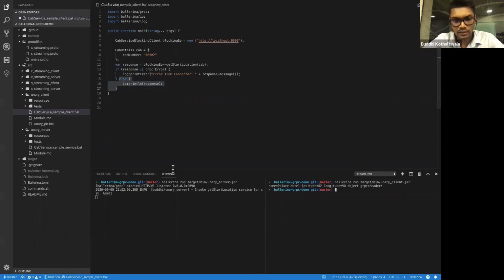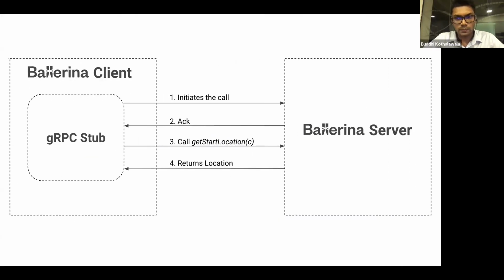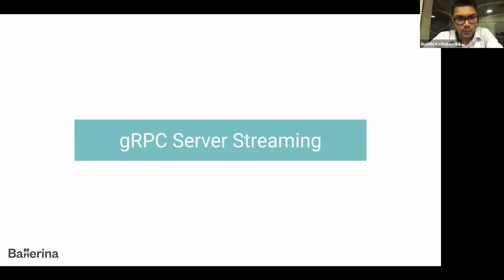Now you can see that this function is being invoked, and this server said this function is being invoked with cab number 002, and it will simply return the start location of that particular cab. Okay, now here's the Unary related gRPC implementation. Now we can go through the server streaming use case.